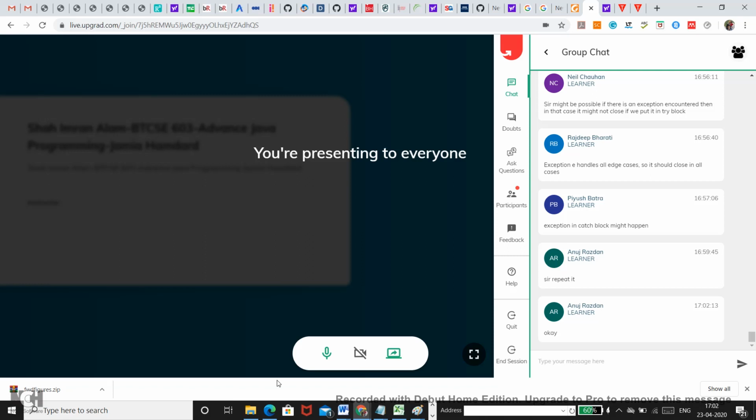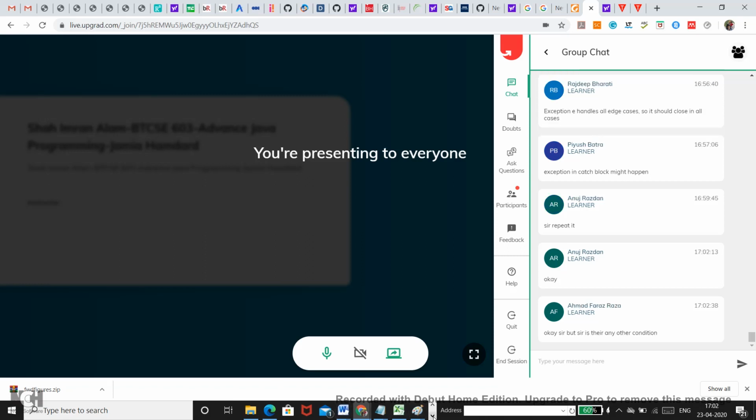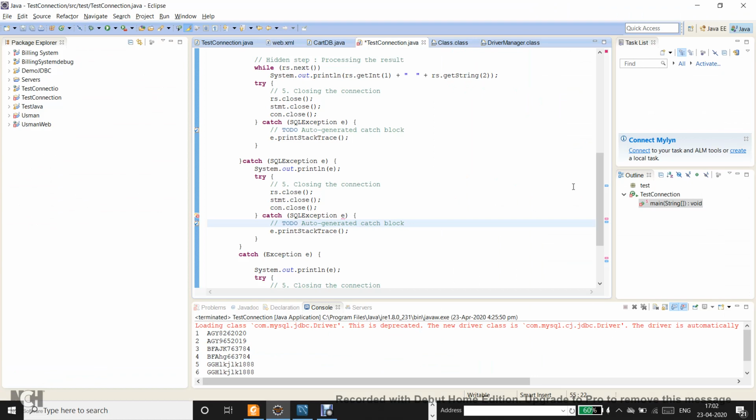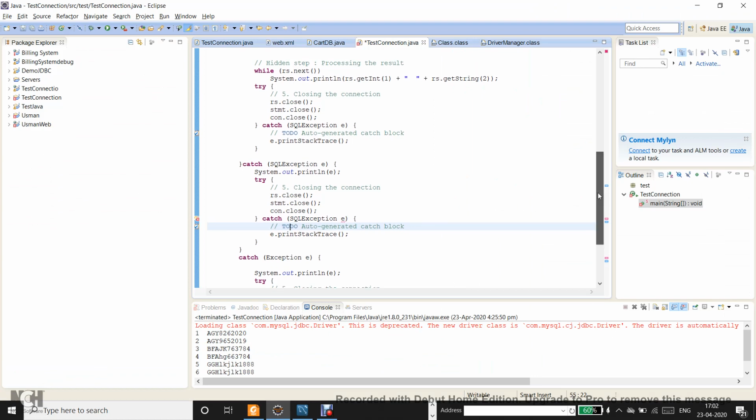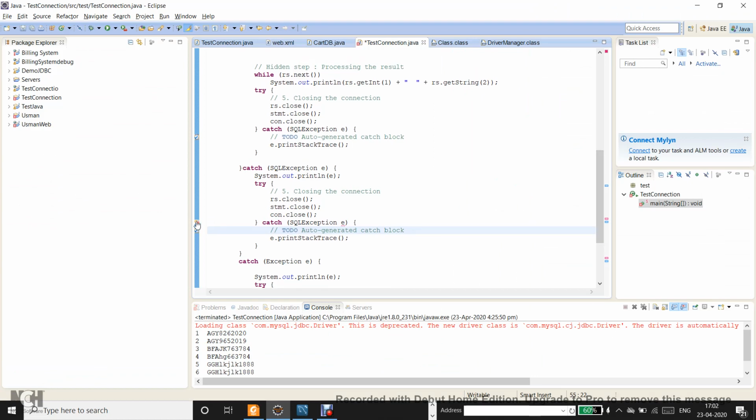Or do you want me to try it visually using the debug? I can do that. This is one of the instances that I have given. So finally is the only safe way. There could be a possibility of something else, I am not sure. Duplicate parameter E. Okay. Let me say EX.